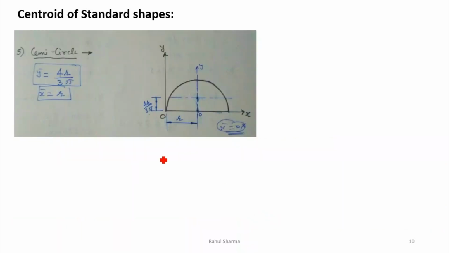Now if a semicircle is given, this is a semicircle. Now the centroid of a semicircle again depends on the origin. In some of the questions this might be given as origin, but in few cases you will take this as origin, right? So y bar will be 4r by 3 pi for this origin and this one, for both y bar will be 4r by 3 pi. This is actually the y bar, you can see here this is 4r by 3 pi.